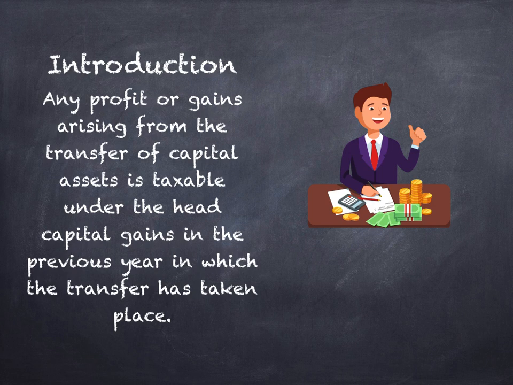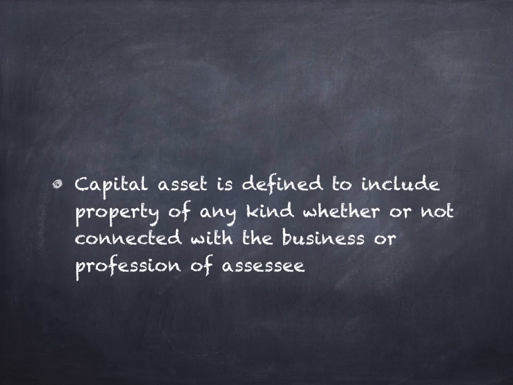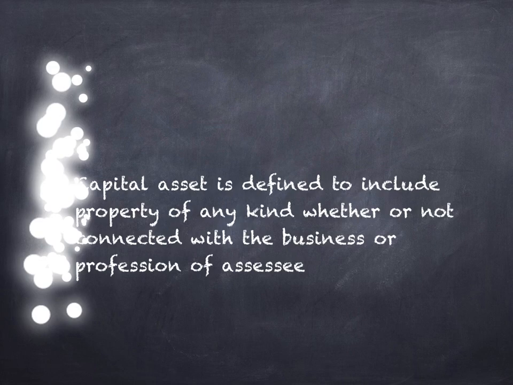A profit arising out of sale of a capital asset is called as capital gain. So what is a capital asset? It is a property which is held by an assessee. It may or may not be used by him for his business.